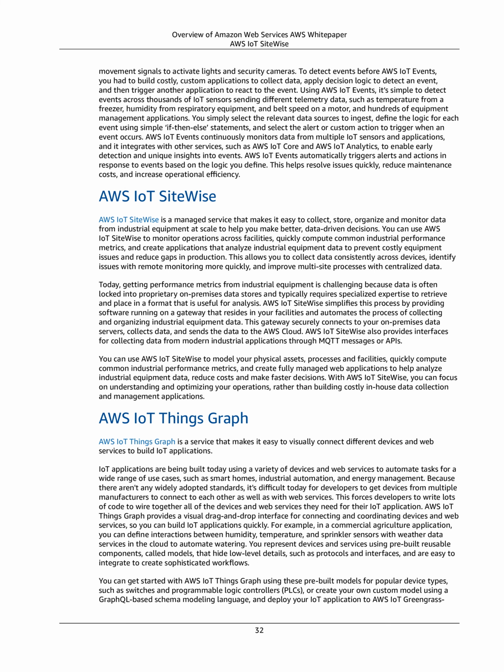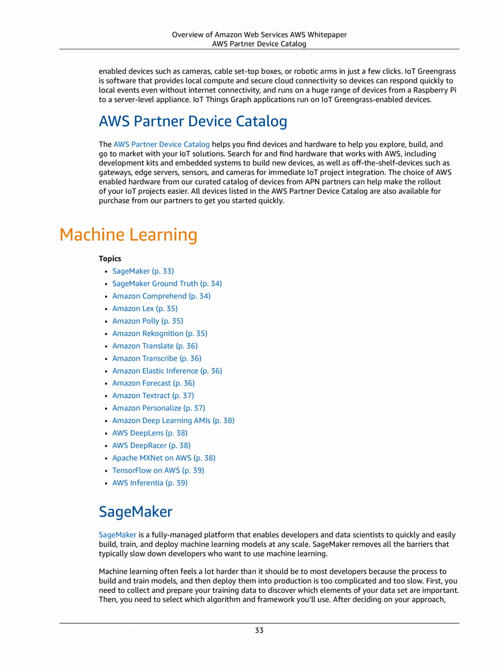You represent devices and services using pre-built reusable components, called models, that hide low-level details, such as protocols and interfaces, and are easy to integrate to create sophisticated workflows. You can get started with AWS IoT Things Graph using these pre-built models for popular device types, such as switches and programmable logic controllers, PLCs, or create your own custom model using a GraphQL-based schema modeling language, and deploy your IoT application to AWS IoT Greengrass-enabled devices such as cameras, cable set-top boxes, or robotic arms in just a few clicks.